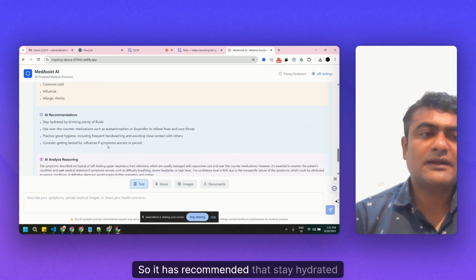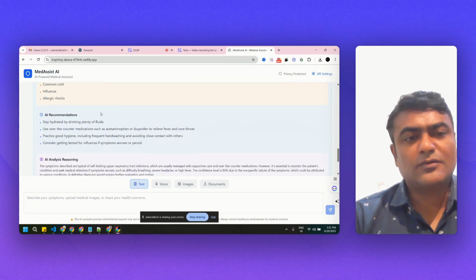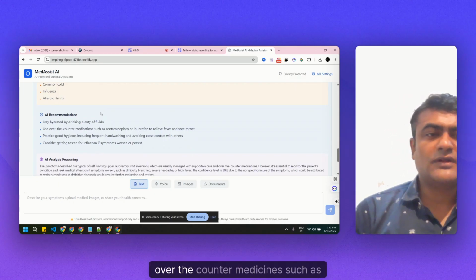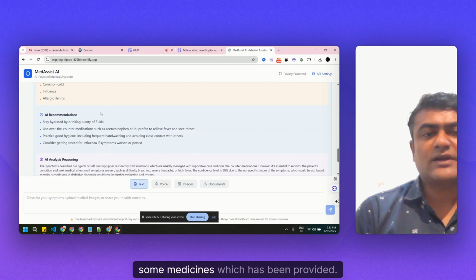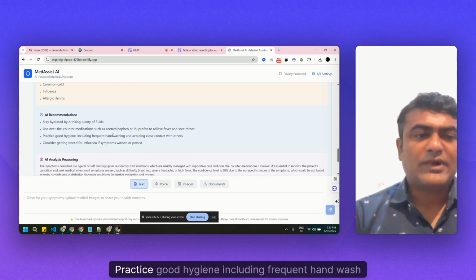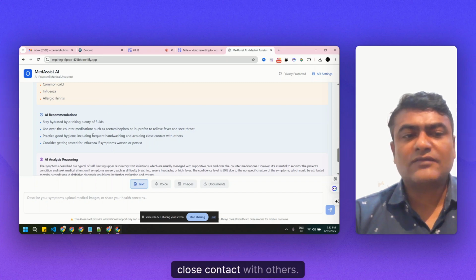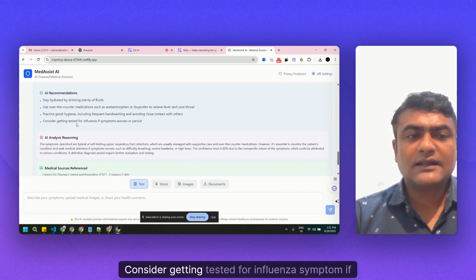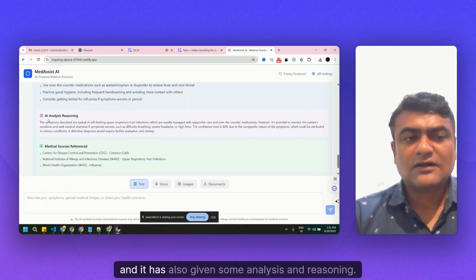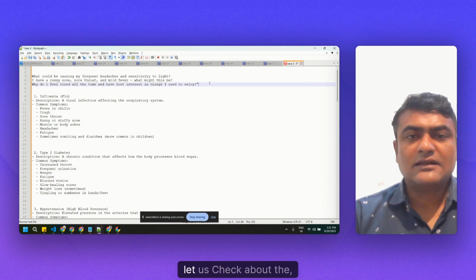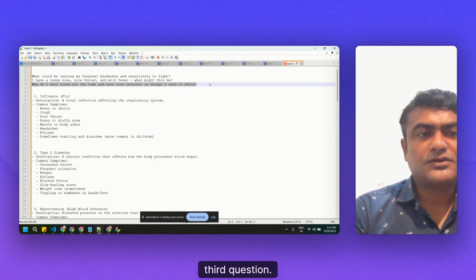So it has recommended staying hydrated by taking plenty of fluids, and using over the counter medicines, such as some medicines which have been provided. Practice good hygiene including frequent hand washing and avoiding close contact with others. Consider getting tested for influenza if symptoms worsen. And it has also given some analysis and reasoning. Okay, let us check the third question.